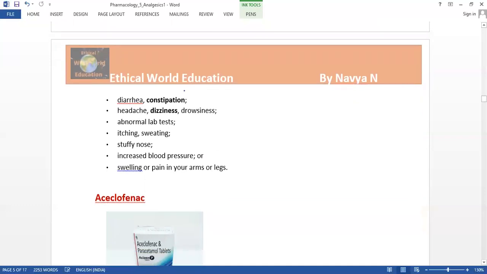And there are some other effects: diarrhea and headache, abnormal lab tests, itching, sweating, a stuffy nose, increased blood pressure, and swelling or pain in the arms and the legs. So these are the common side effects that occur not only for the other patients, but for the common one.